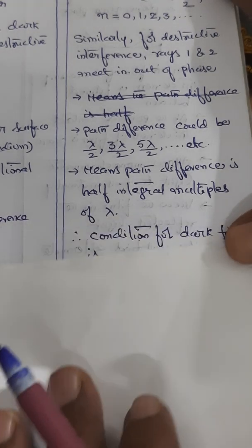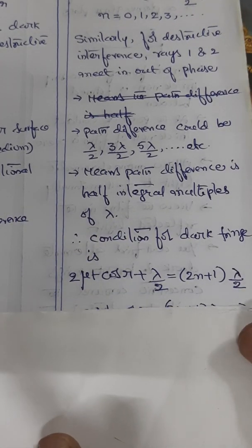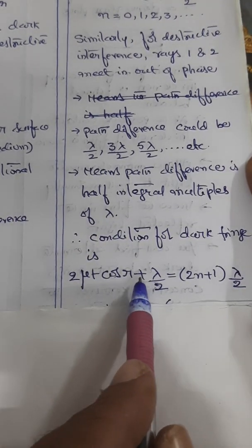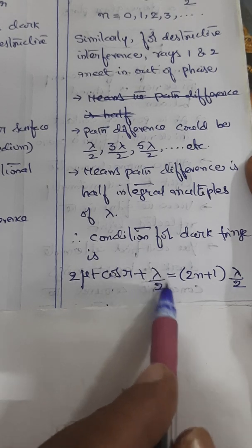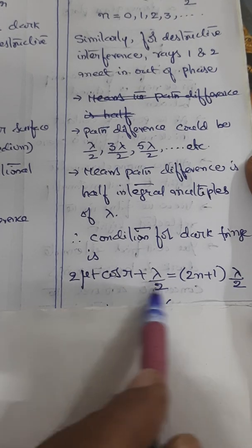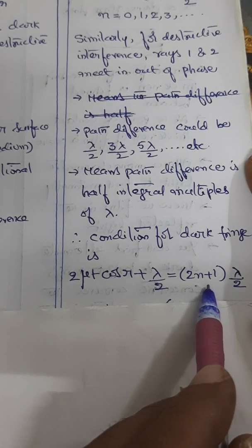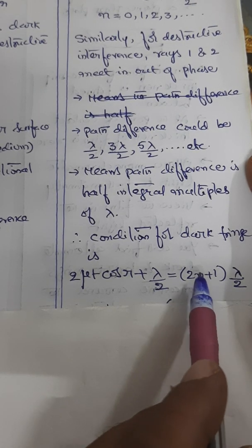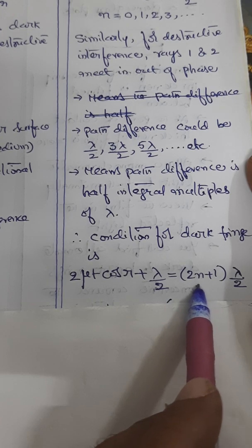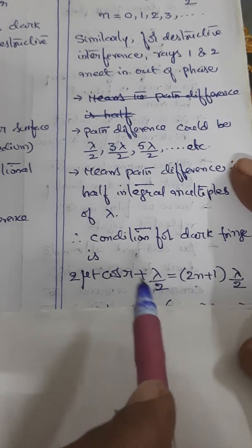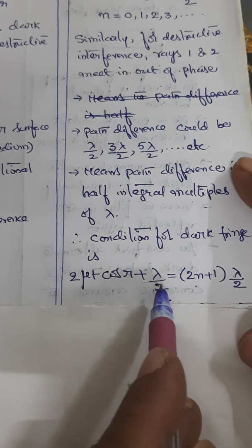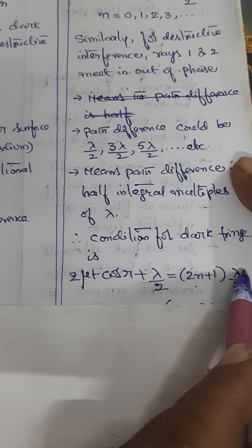Therefore, what is the condition now? 2 mu t cos r plus lambda by 2, that is the path difference, must be equal to 2n plus 1 into lambda by 2. Again, for mathematical simplification, this lambda by 2, you shift it to the other side.